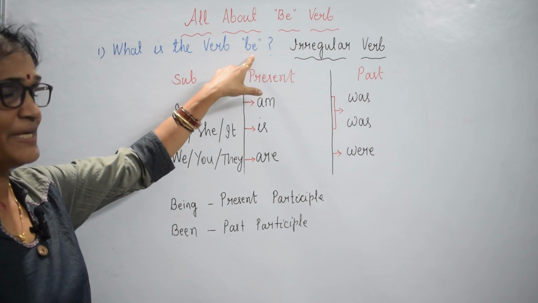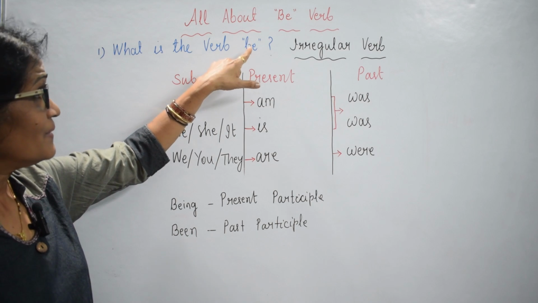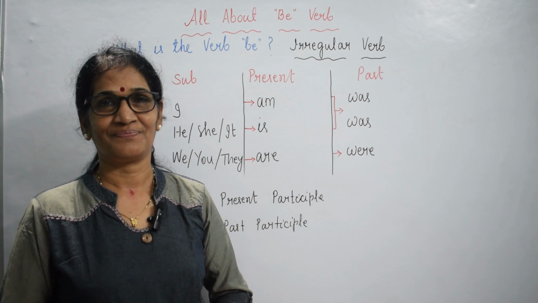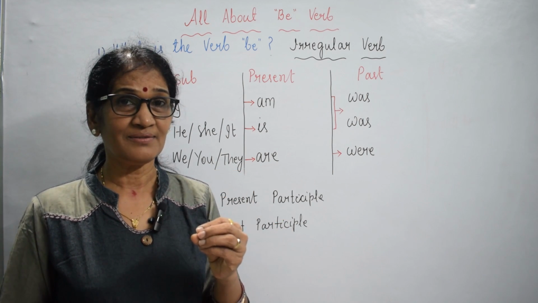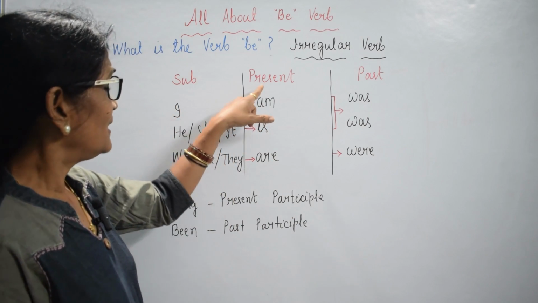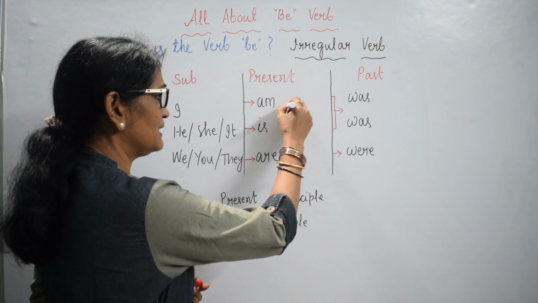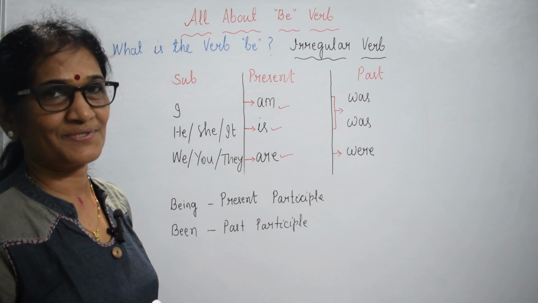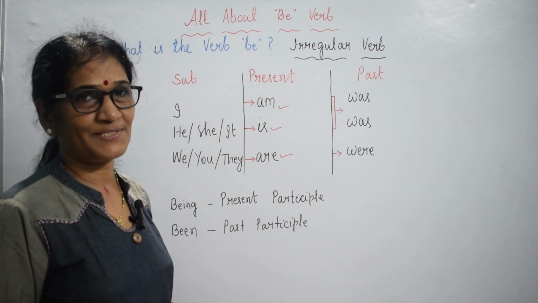What is the verb be? Be is the verb be. It is an irregular verb. It changes its form depending on the subject and the tense. In present tense, we use am, is, are. These three are be verbs. We use these verbs for present tense.